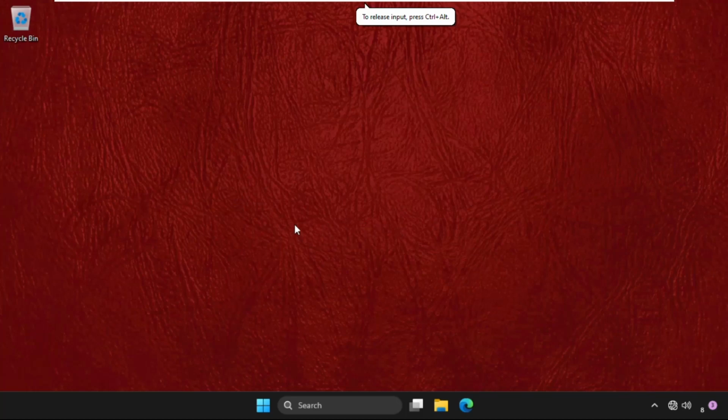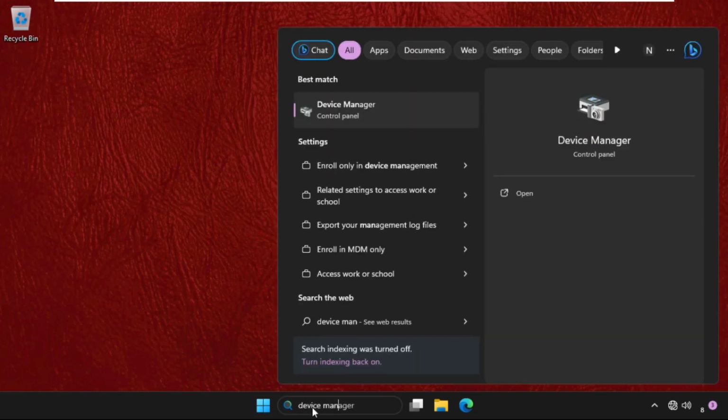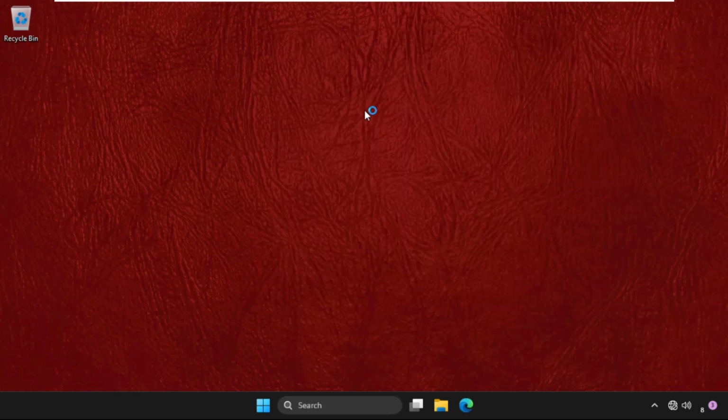Hey guys, I will show you how to fix this problem on Windows system. So we need to go to the search bar and type device manager, then click here to open it.